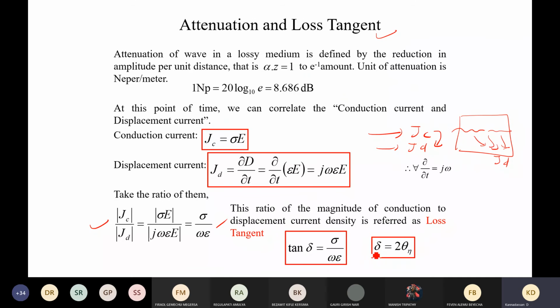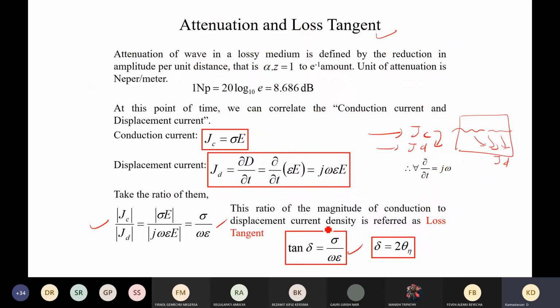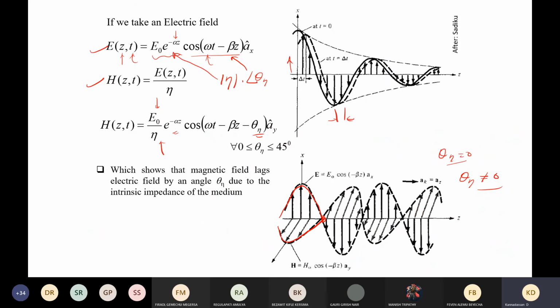This quantity we have already seen here in the phase of the medium itself. So the phase of the impedance is this, which is described as a new quantity called loss tangent, where loss tangent can be calculated from the medium's impedance with the 2 eta. Once you have described these four properties, omega, sigma, mu, and epsilon for a particular medium, then you can clearly write the impedance of the particular medium, as well as what type of wave can exist and how this wave will keep on decaying.